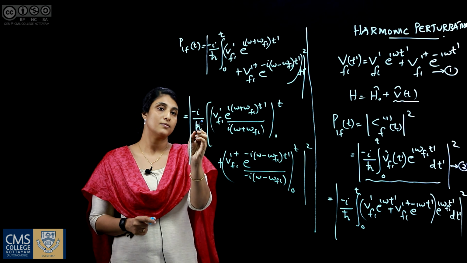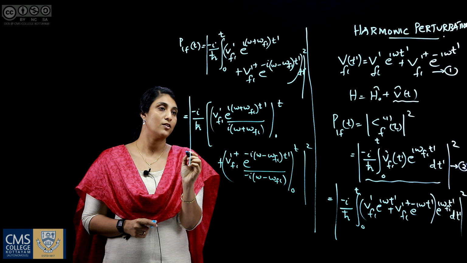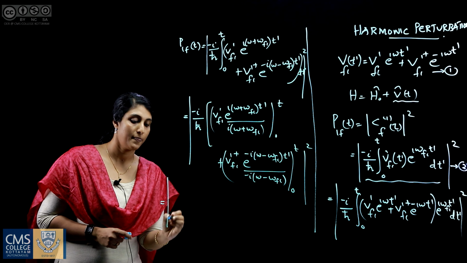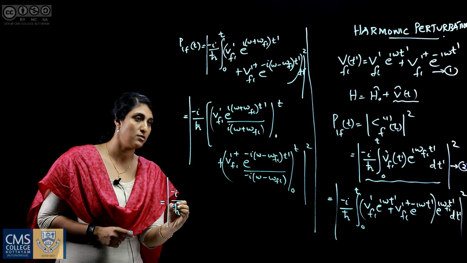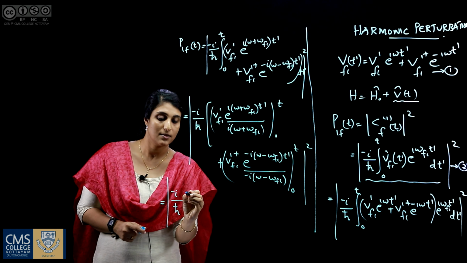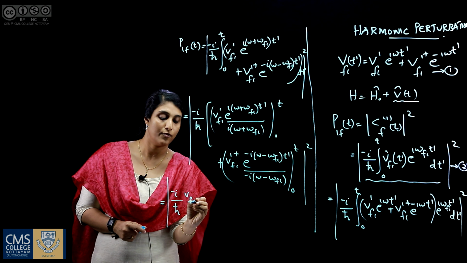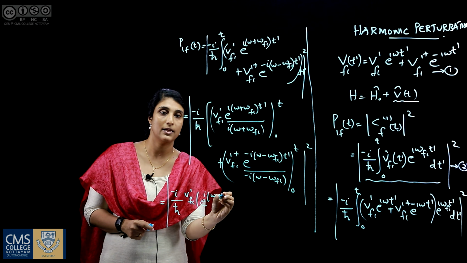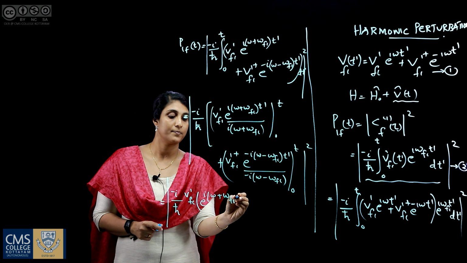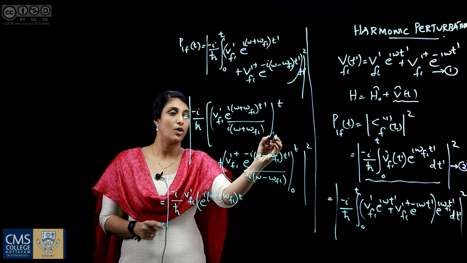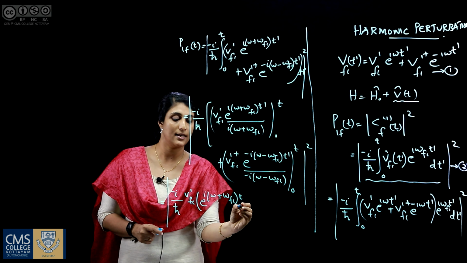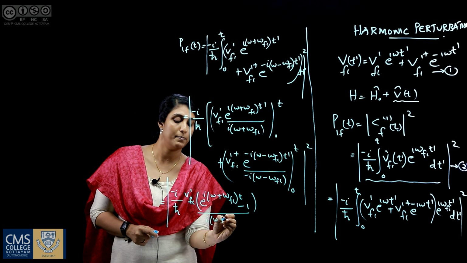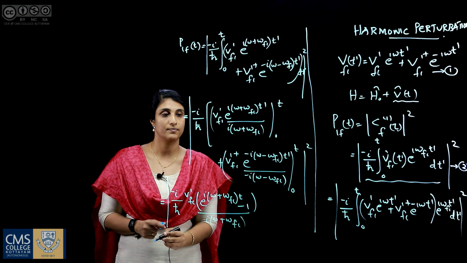Now we have this i and minus i. So applying the limits, we got modulus of minus i by h bar, on applying the limit, Vfi prime into e raised to i into omega plus omega fi into t. On applying the lower limit, we got e raised to 0, that is minus 1, divided by i into omega plus omega fi.